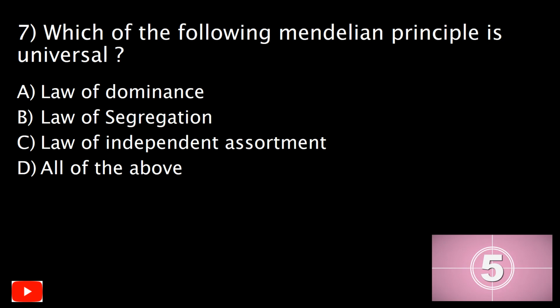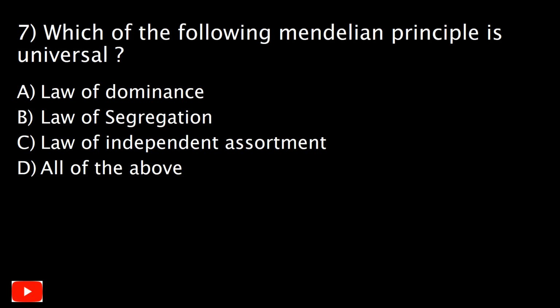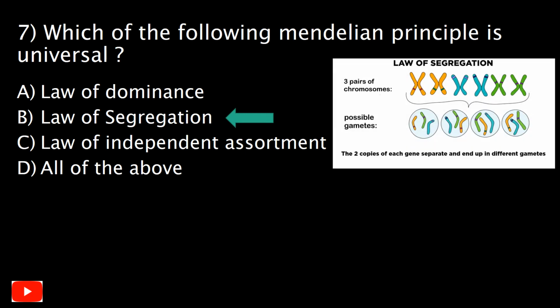Question number 7. Which of the following Mendelian principle is universal? And your options are A. Law of dominance, B. Law of segregation, C. Law of independent assortment, or D. All of the above. And the correct answer is B. Law of segregation. According to Mendel's law of segregation, only one of the two alleles for a gene is put into a gamete. During fertilization, offspring receive from each parent one allele for each gene.